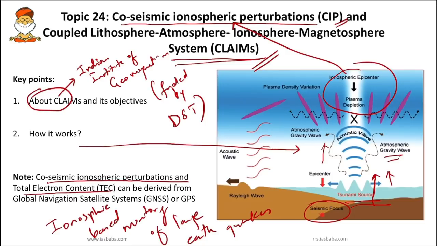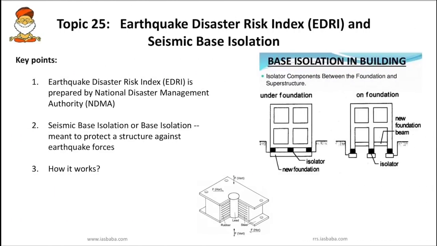When that acoustic wave arrives at the ionospheric layer, it brings some plasma density variation. From what is derived from the CIP and TEC, we can monitor the large earthquakes taking place. Let's move to the next topic.